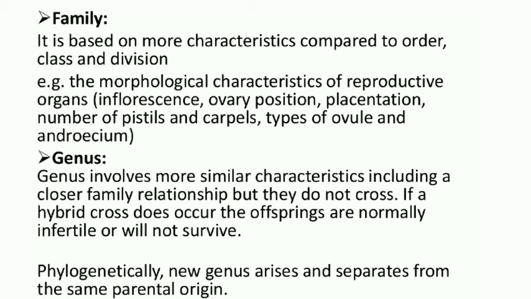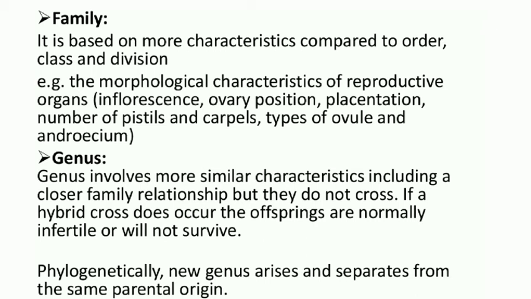It is based on more characteristics compared to order, class and division, right. Here, for example, morphological characteristics of the reproductive organ, type of inflorescence, oviposition, placentation, number of pistils and carpels, types of ovule and like that. Based on the morphological characters observed in various genera, if they are found to be similar, they will be kept under one family. If they are found to be dissimilar or different or distinct, then they will be assigned to another family, like that.